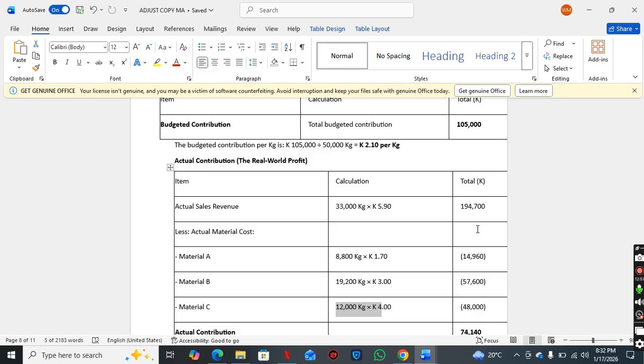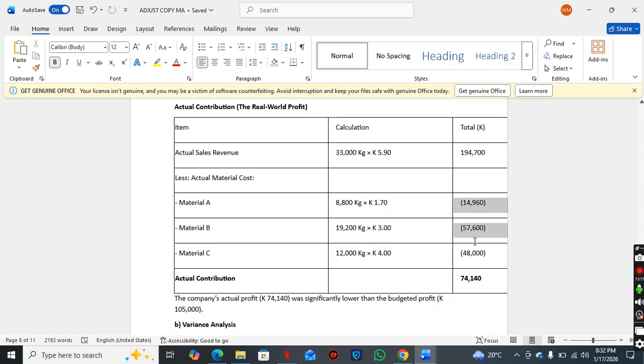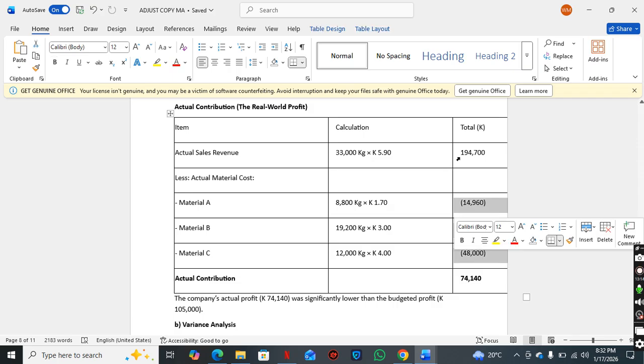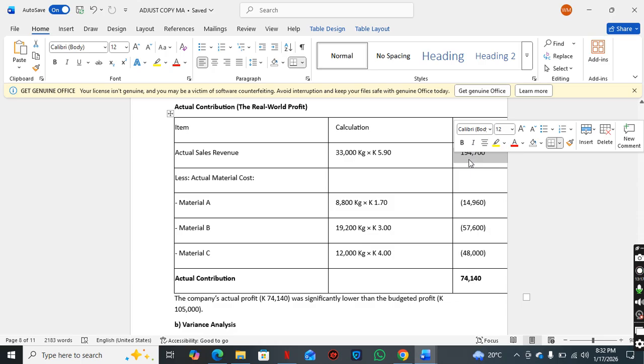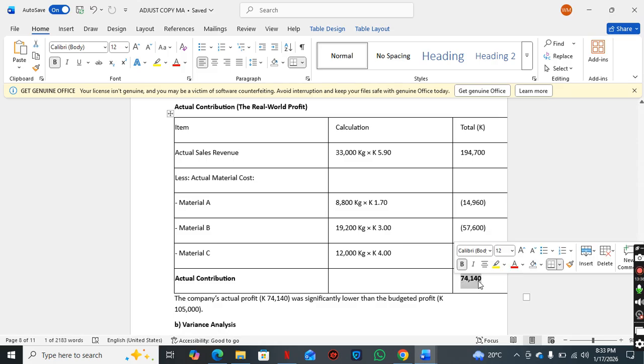So we're going to say 194,700 minus 14,960. I'm just subtracting each variable cost individually. If you want, we can total them up and then subtract from the 194,700. Yes, minus 57,600 minus 48,000. Yes, our actual contribution is 74,110 kwacha.